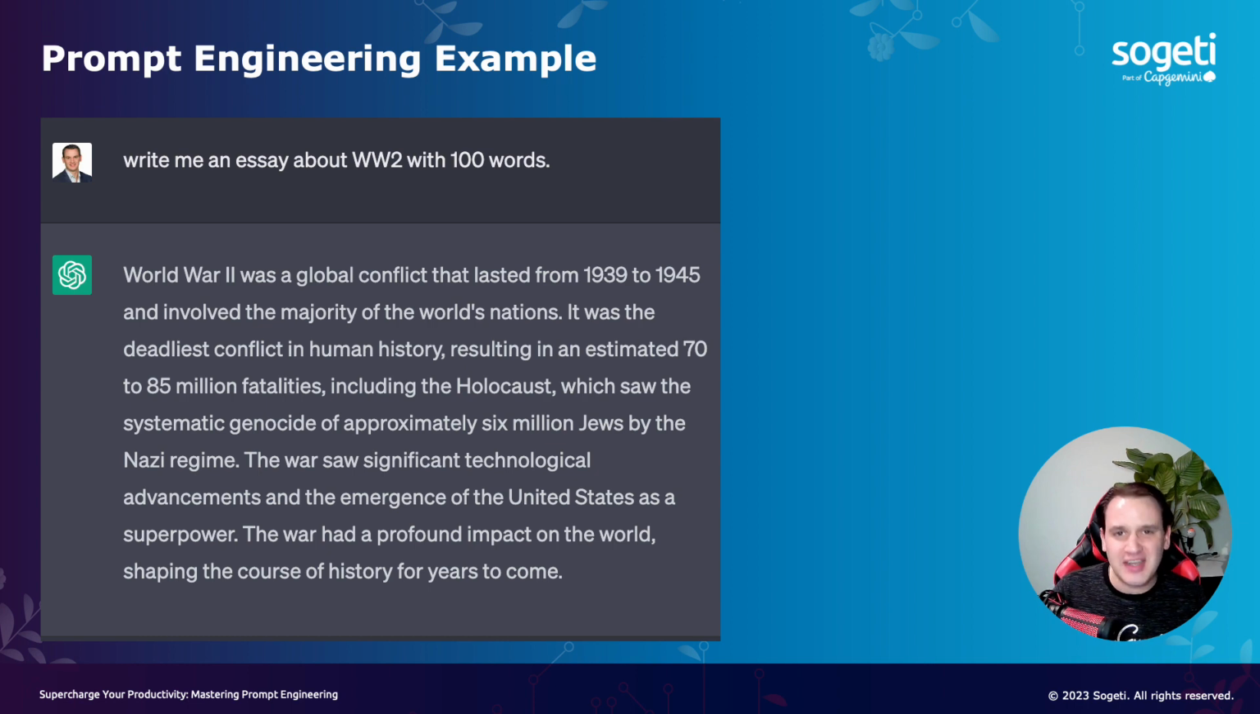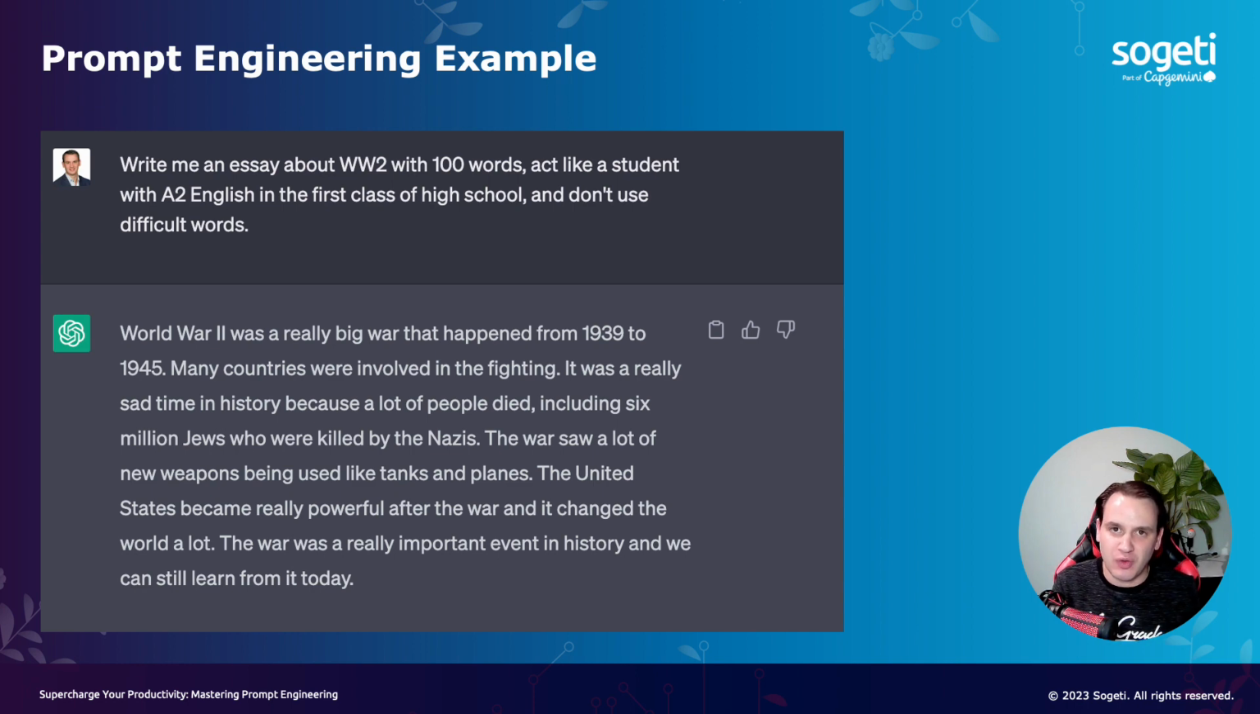But what if I change this a little bit and I do understand prompt engineering? Then I give it some more context to share what I am, what I want to achieve, and actually what my assessment or task is, and I will get a much better outcome. So, for example, if I am still a student that has that assessment, I will do actually the same. So write me an essay about World War II in 100 words. But now I'm asking it to act like a student with A2 English and in the first class of high school. And don't use any difficult words. I just want to make sure that my A2 English, which is a level in English, is met. And the outcome will be similar to what I would write down.